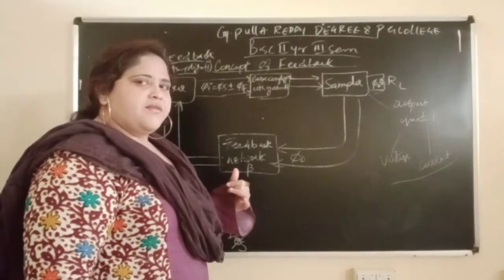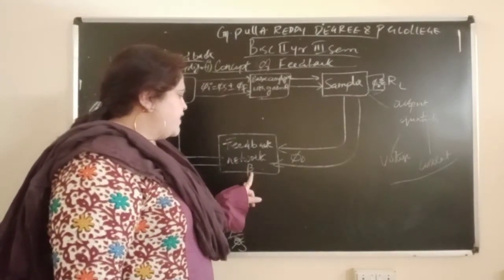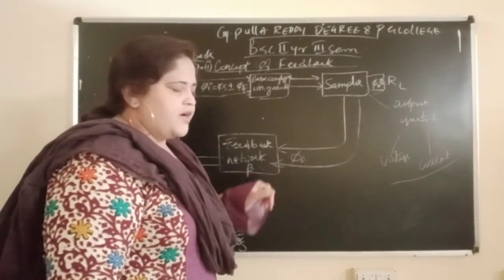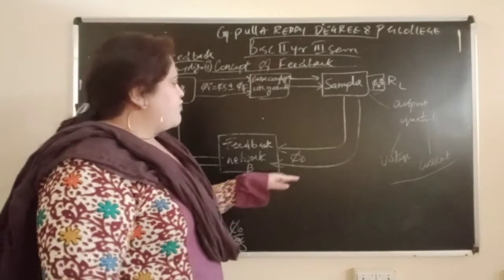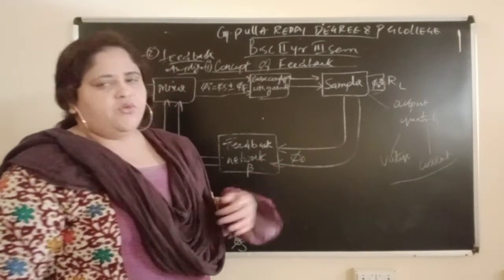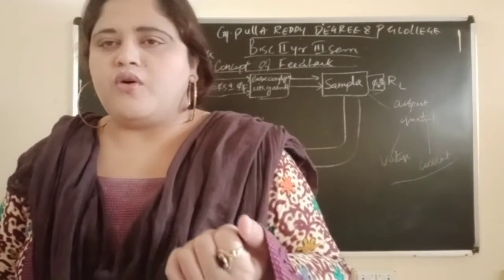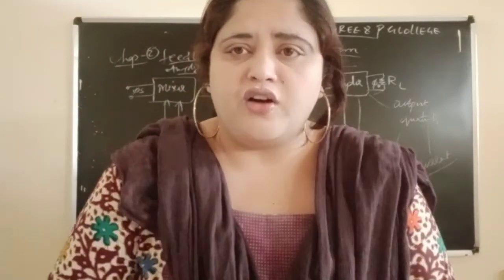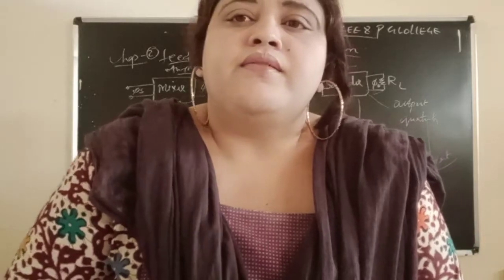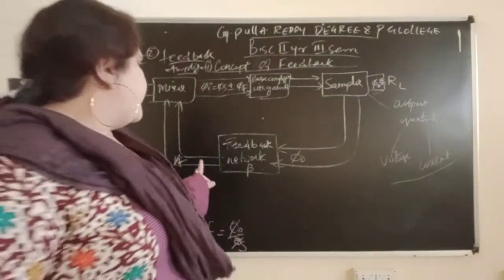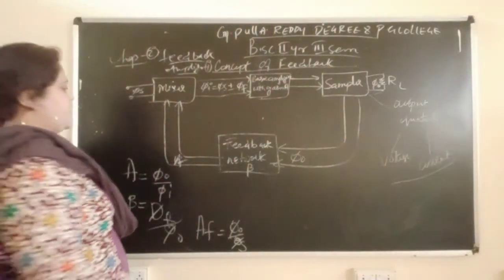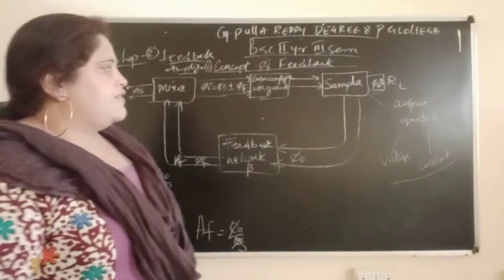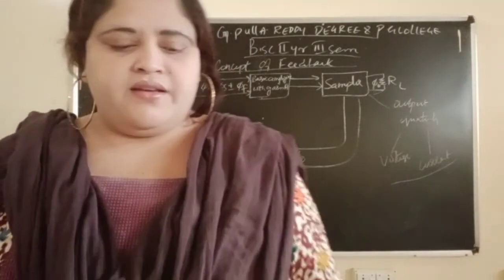What will this feedback network do? It has the fraction beta. Beta is nothing but, whatever output quantity is there, it will take the fraction of that output quantity. You know what a fraction is. Obviously you all know. It will take the fraction of the output quantity, which will be indicated by phi f. Okay, so first the concept starts from where?